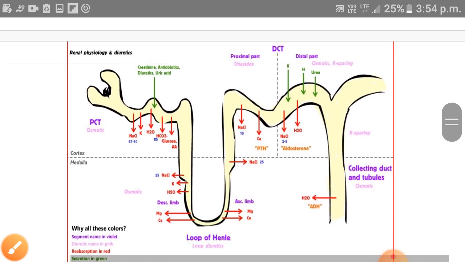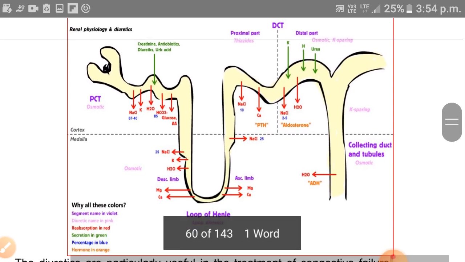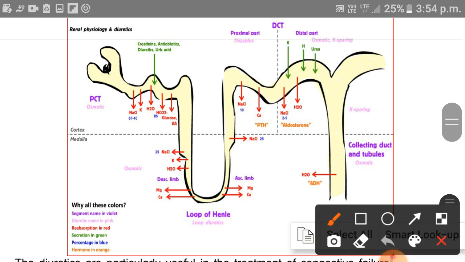This is the structure of nephron. In this, urine formation actually takes place at the kidney, and the basic unit of the kidney is the nephron. This is the elaborated structure of nephron, and millions of nephrons are comprised in the kidney. From this, all body blood will be filtered, and finally filtration takes place.